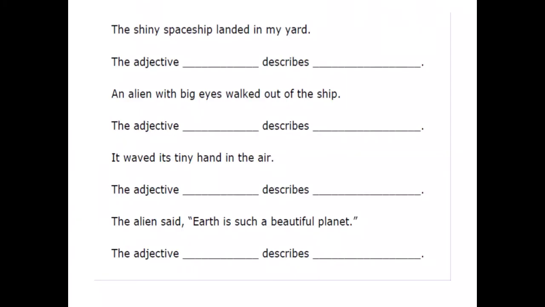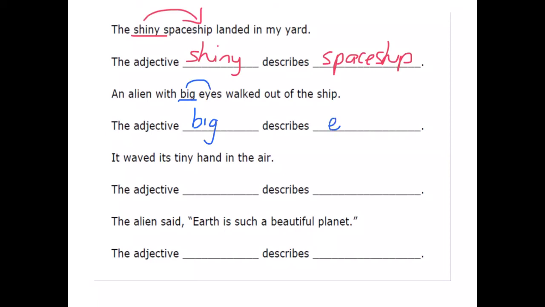The shiny spaceship landed in my yard. So, what is the adjective in that sentence? It was the word shiny, and it is used to describe the spaceship. Our second question: an alien with big eyes walked out of the ship. The adjective in that sentence would be big, and it describes the eyes.